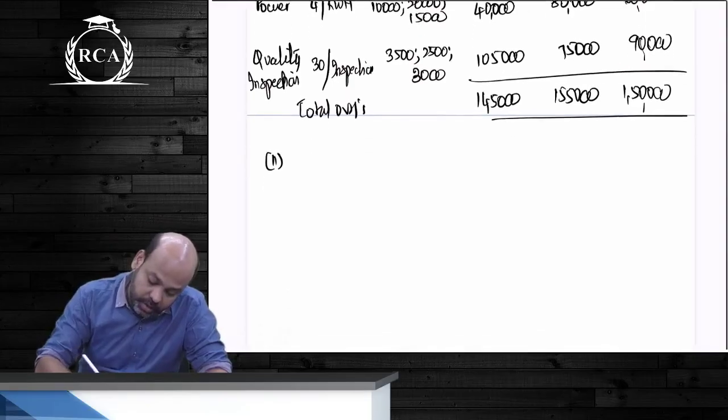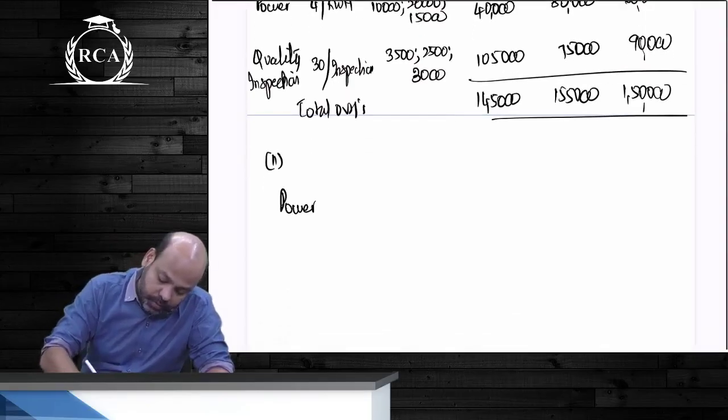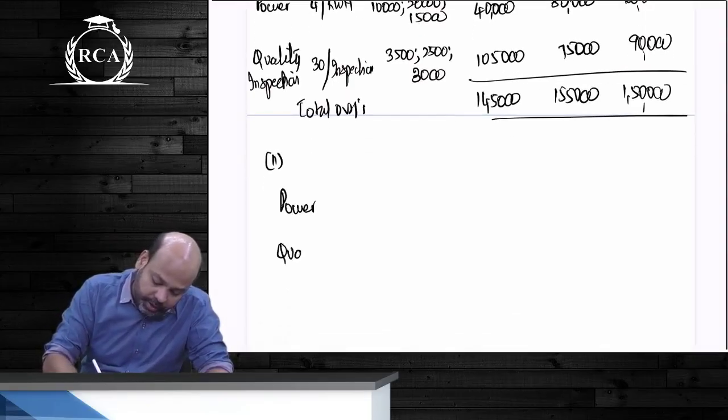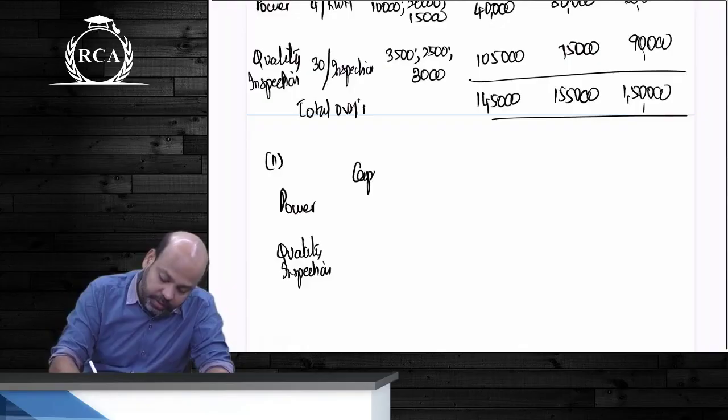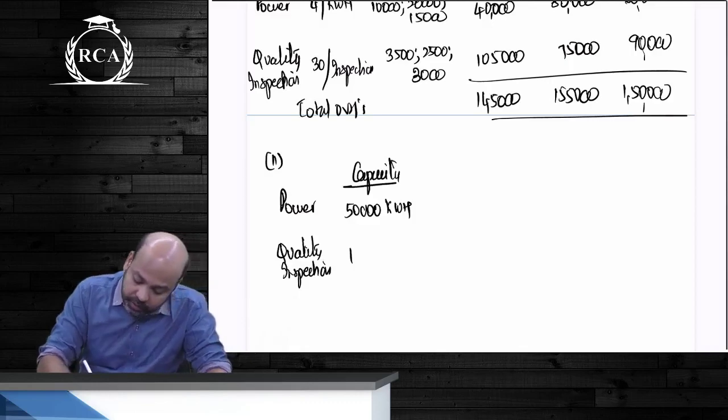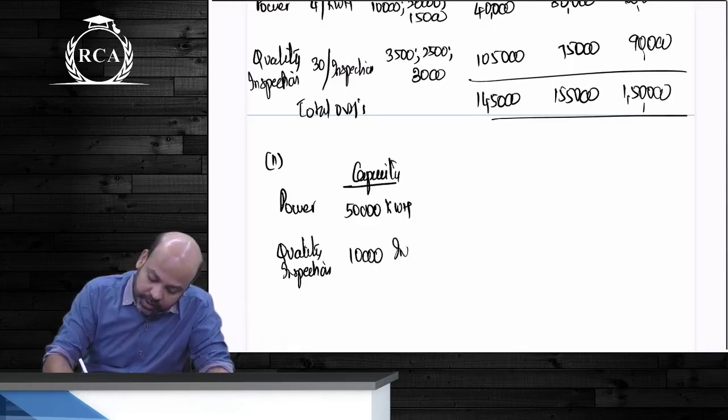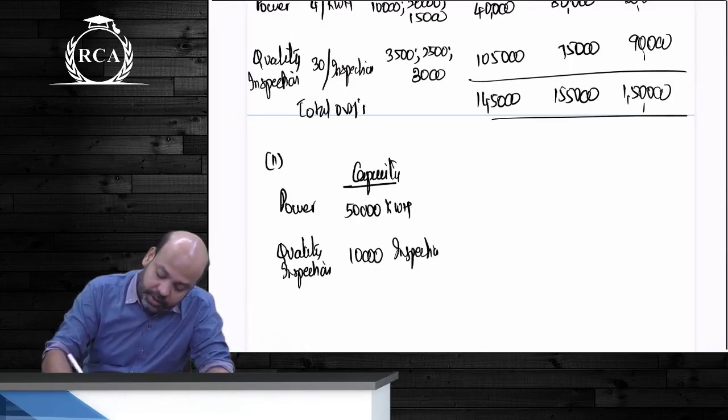Capacity. Power and quality inspection, you will first write total capacity. Capacity was 50,000 kilowatt hours and 10,000 inspections. What was the capacity utilized?